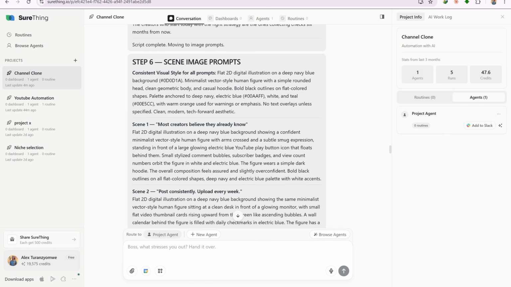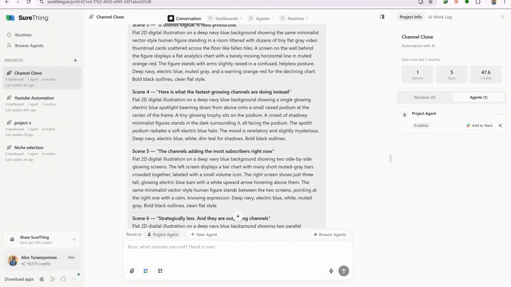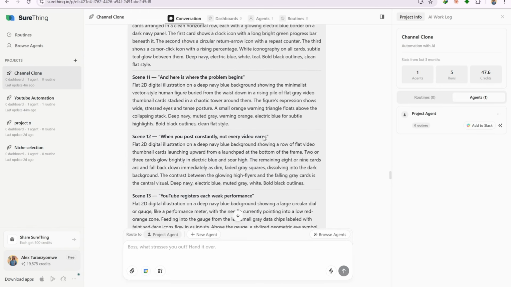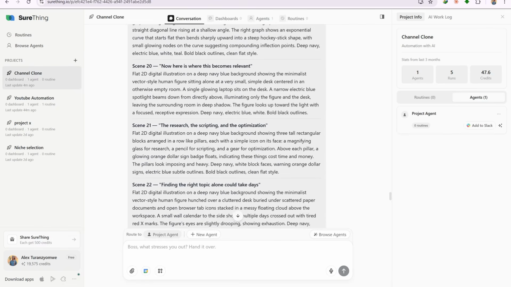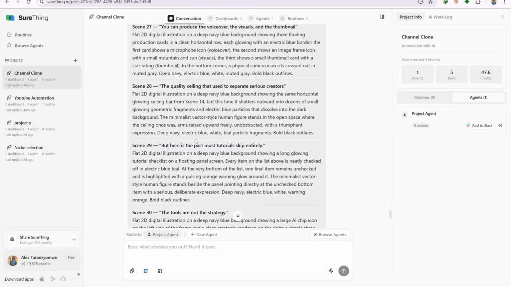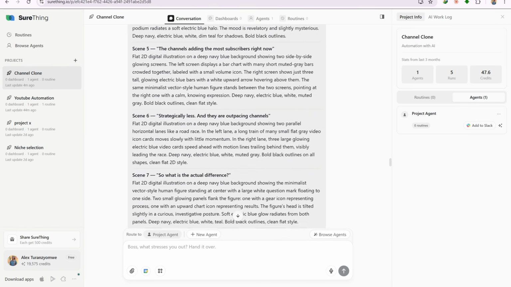Based on the script, the agent also generates ready-to-paste image prompts for each scene. Each prompt is designed to cover approximately 5 to 6 seconds of video and is written with continuity and visual consistency built in, so your video looks like it belongs to a single cohesive world from the first frame to the last. With the script and prompts in hand, the next step is creating the voiceover.